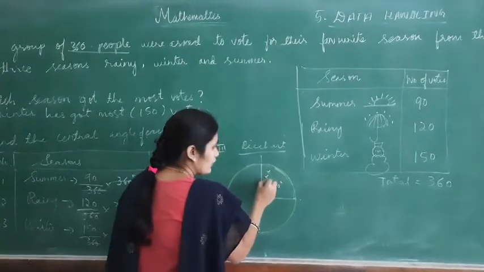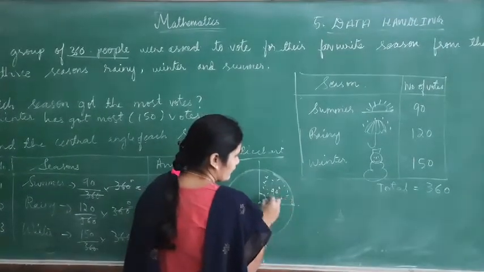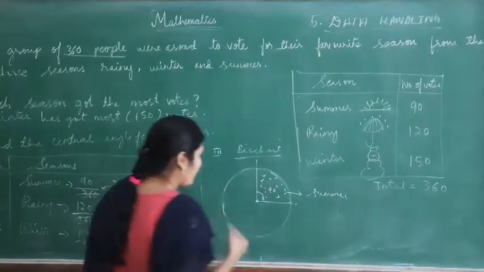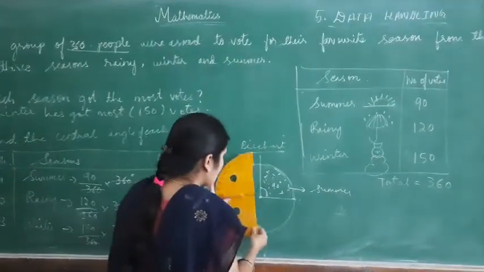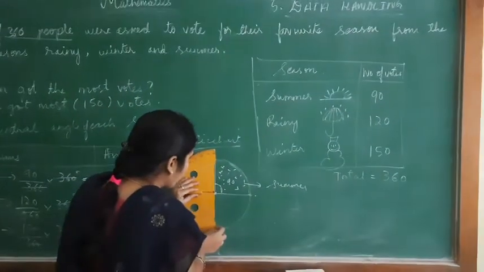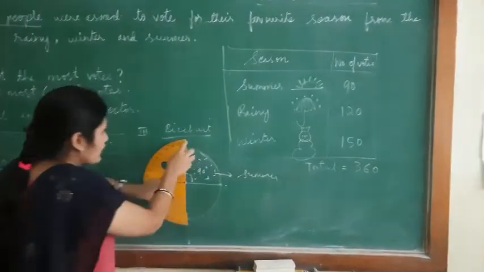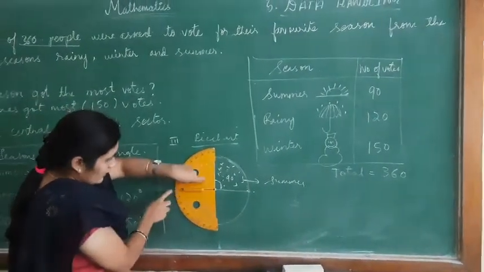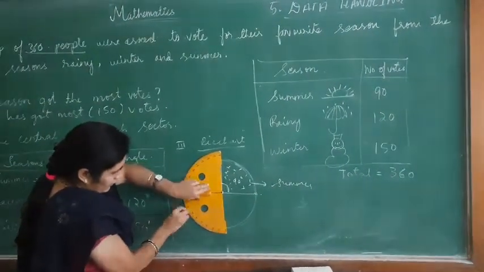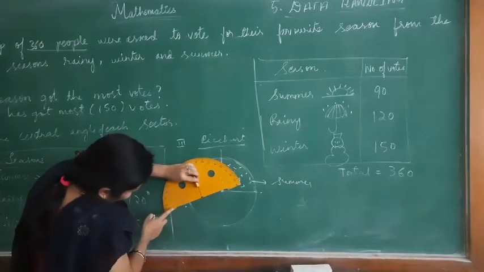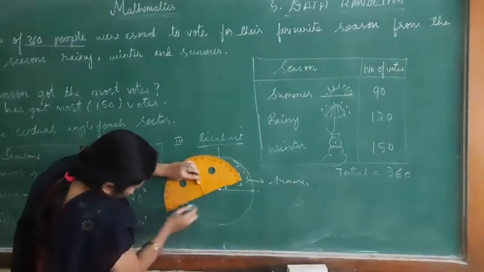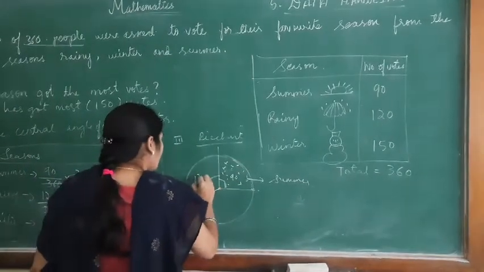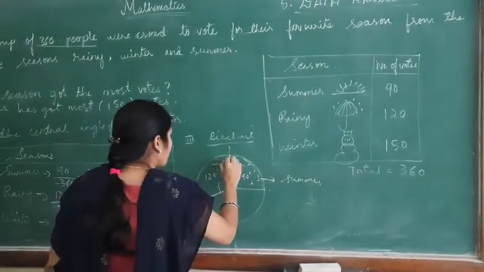You can mark with any of the formula. Now from here, this has the base, mark 120 degree. 0, 10, 20, 30, 40, 50, 60, 70, 80, 90, 110, 120 here. So this is 120 degree winter.